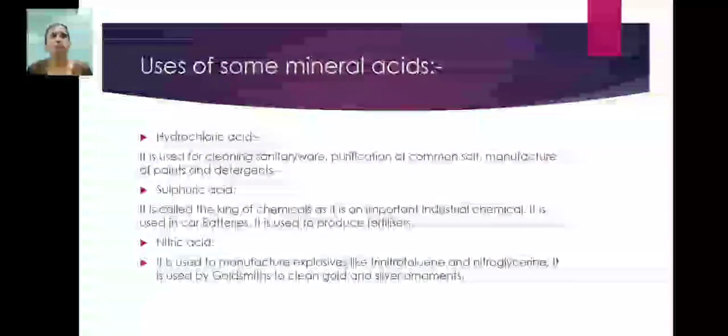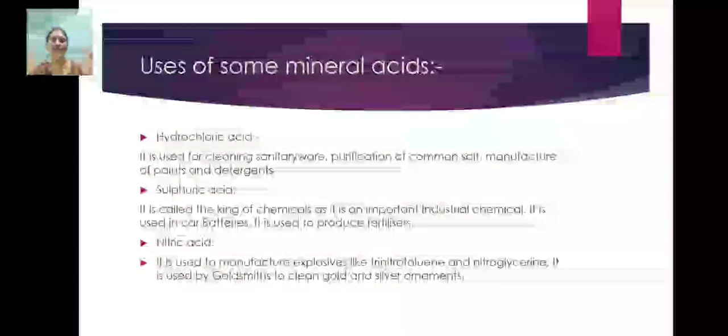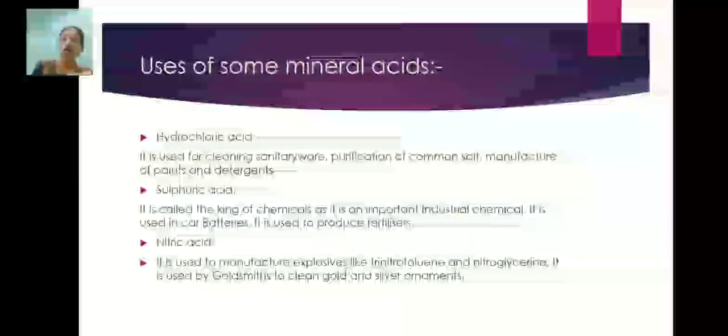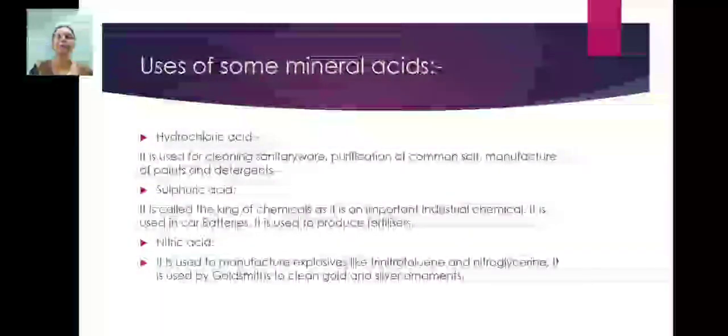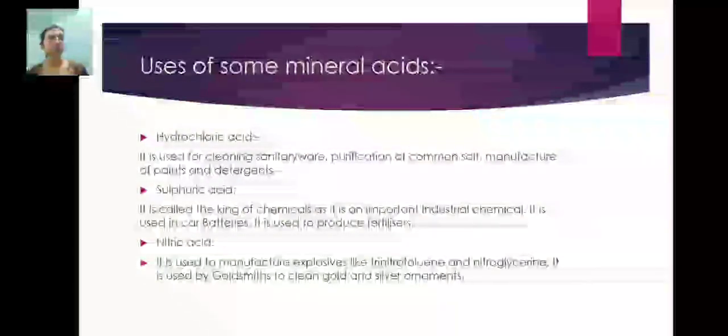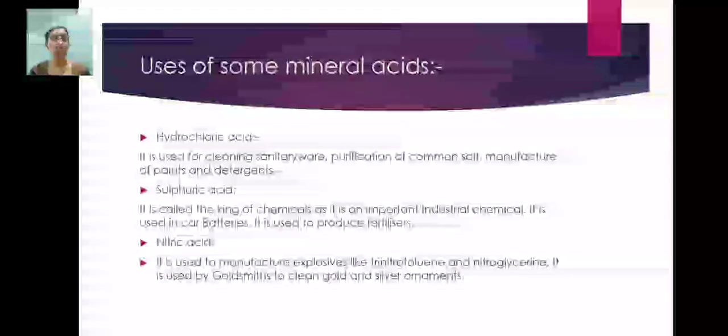It is used to produce fertilizers. Fertilizers you will have next year in 8th class. Fertilizers are nutrient rich chemical substances. For the preparation of this fertilizer, sulfuric acid is used. Now we will move towards the next mineral acid, that is nitric acid. It has the chemical formula HNO3.